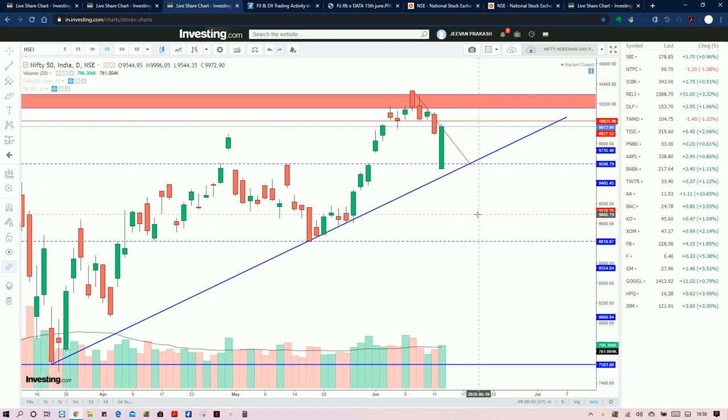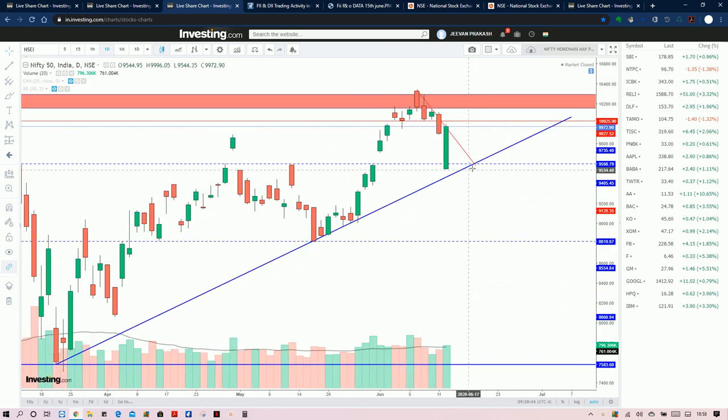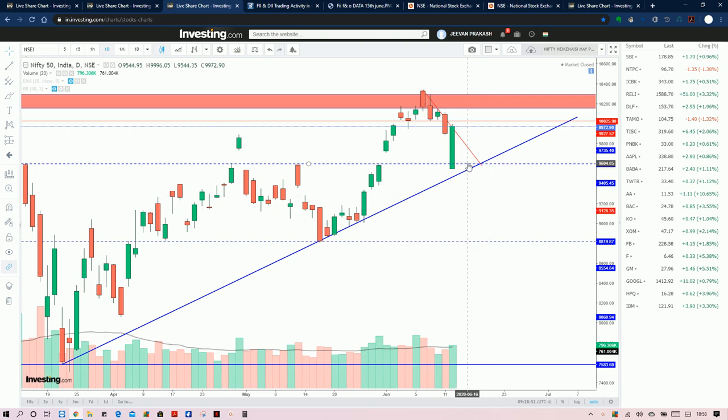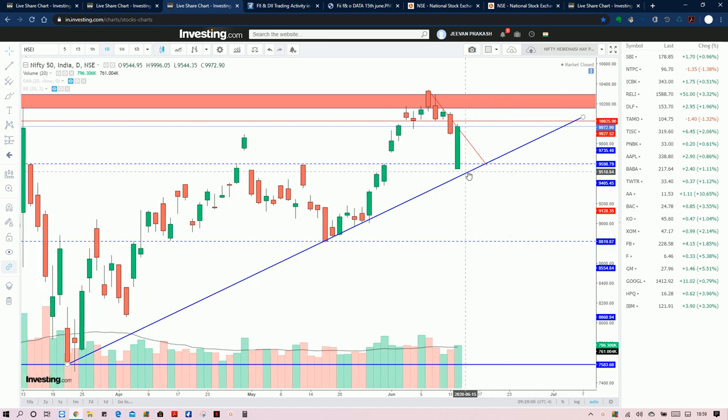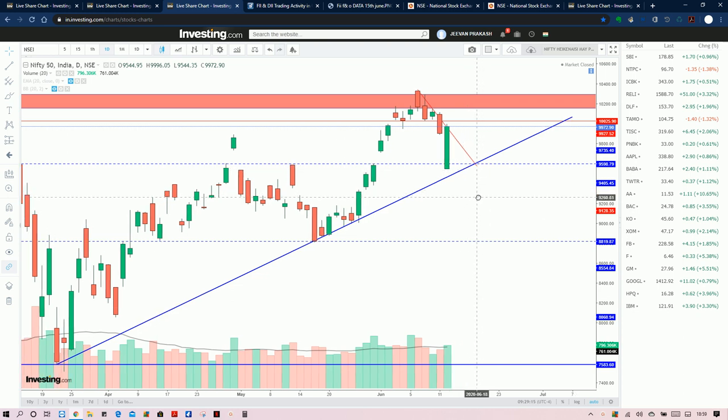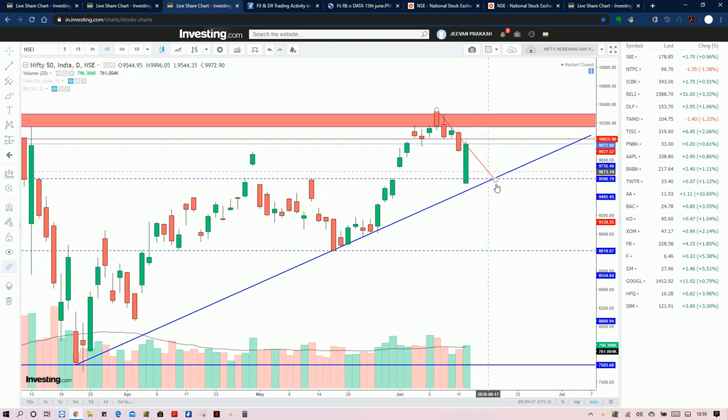One needs to watch out very carefully for this level: the 9,600 level will be a strong support for the uptrend. Breaking that will definitely lead to the next 8,800 level. We need to watch for that, because this trend line and this support are all coming closer. In 1 or 2 days we can retest this trend line. Once this testing happens, the breakdown cannot be stopped. So that's what we need to look for.